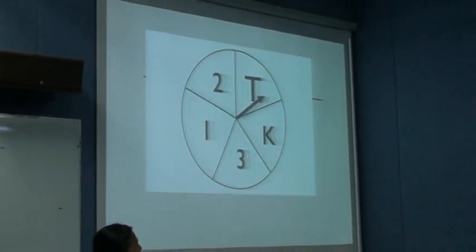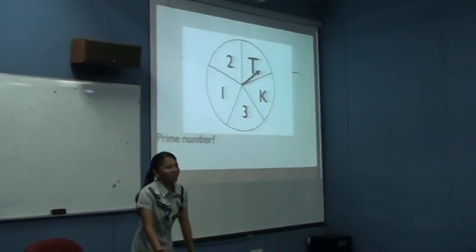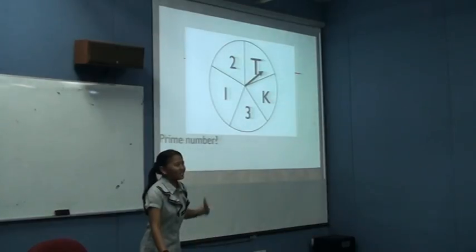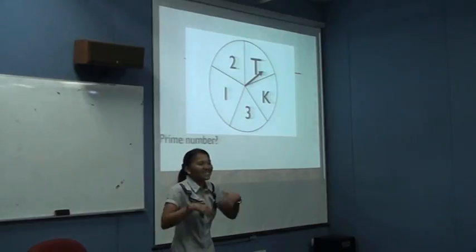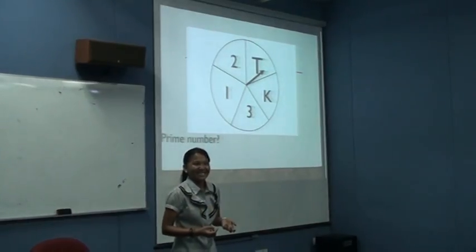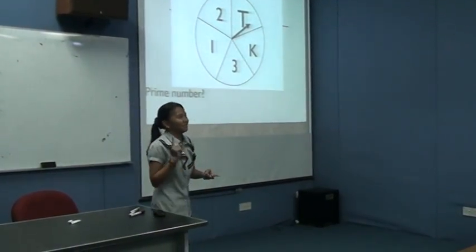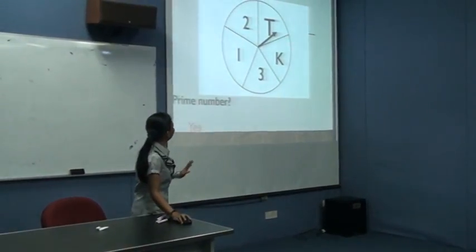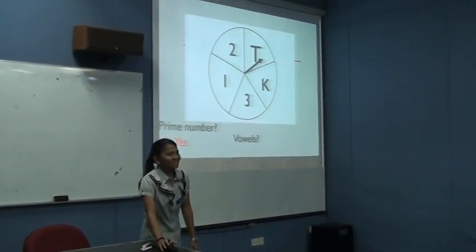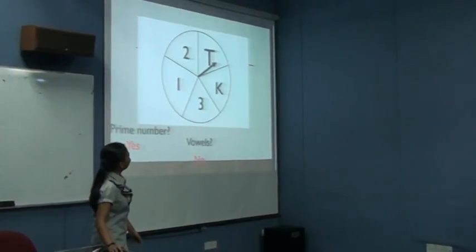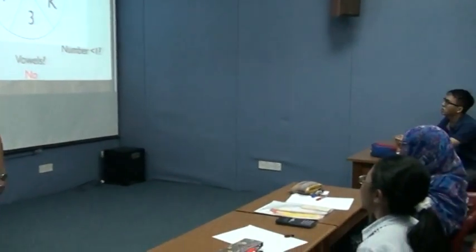Let's look at this example now. Can we get a prime number as a possible outcome? Yes. What is a prime number? 2, 3. But what is the definition of a prime number? A number that can be divided only by itself and by 1. Correct. So we will get prime numbers, which are 2 and 3. Then how about vowels? No. We don't have any vowels. We only have T and K, which are consonants. Then how about numbers less than 1? No.